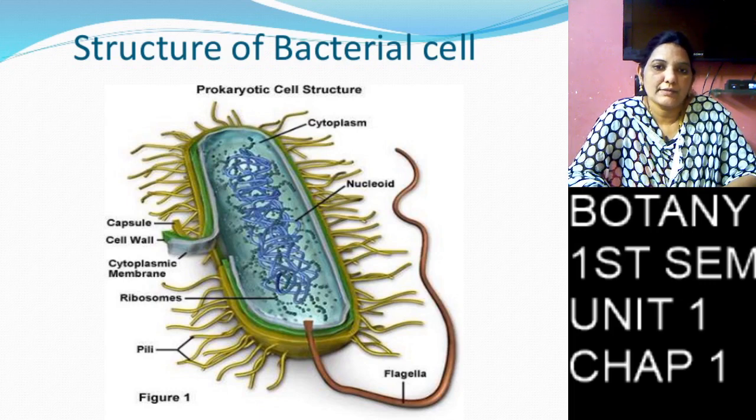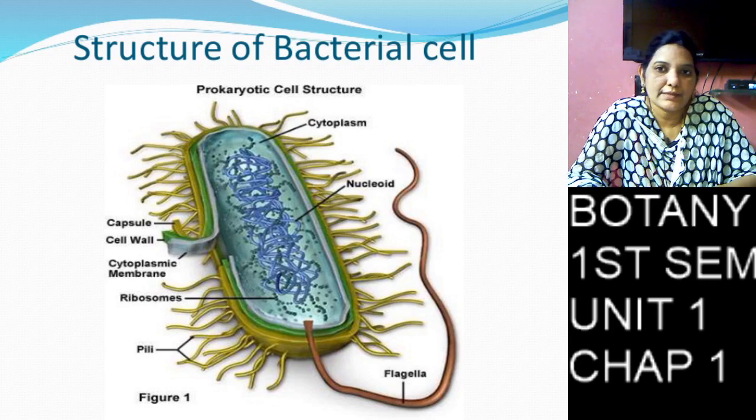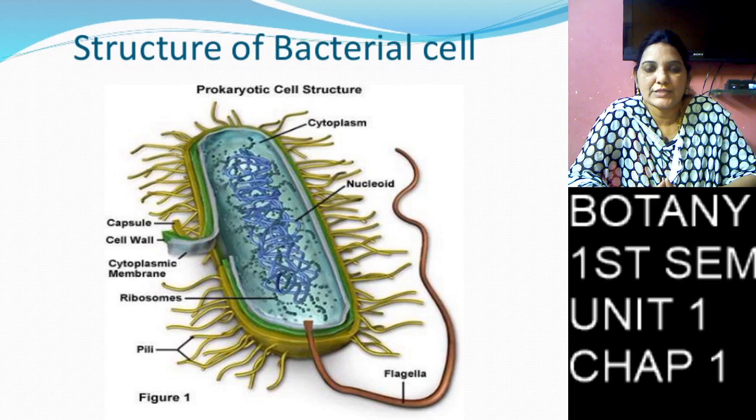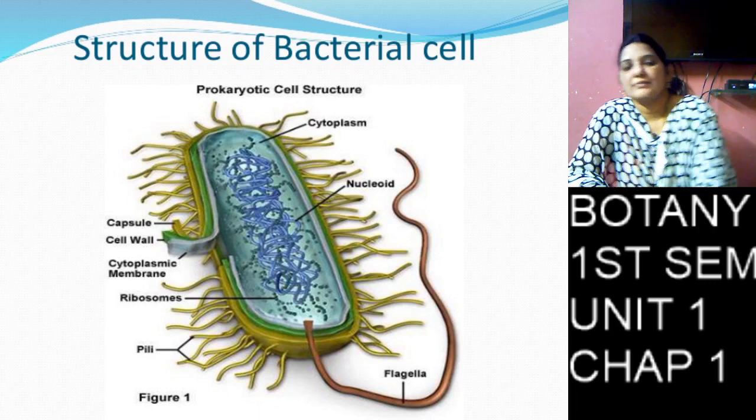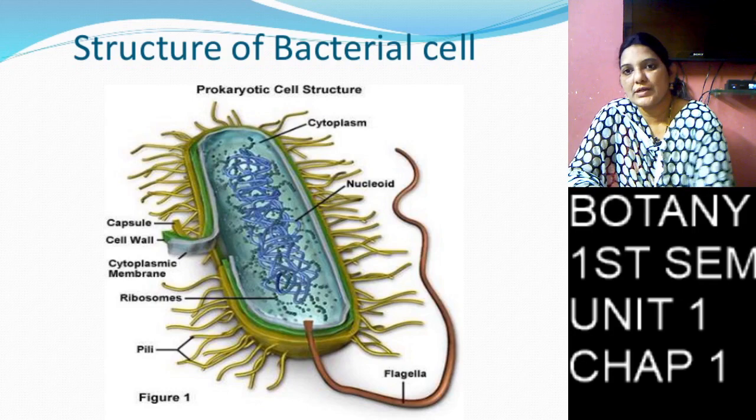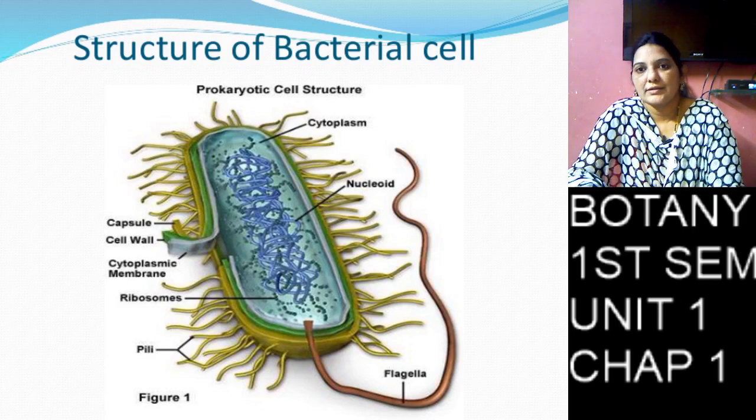Then we can see the diagram of peritrichous bacteria. So many flagella cover the total surface of the bacteria. That bacteria is called peritrichous bacteria. So here, the first part is the cell wall.